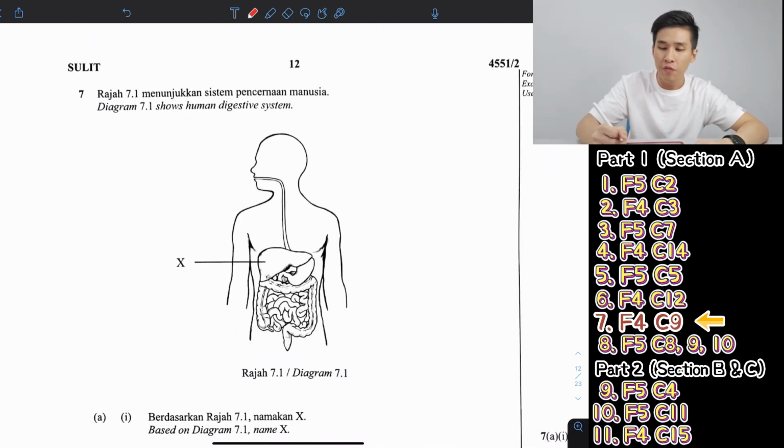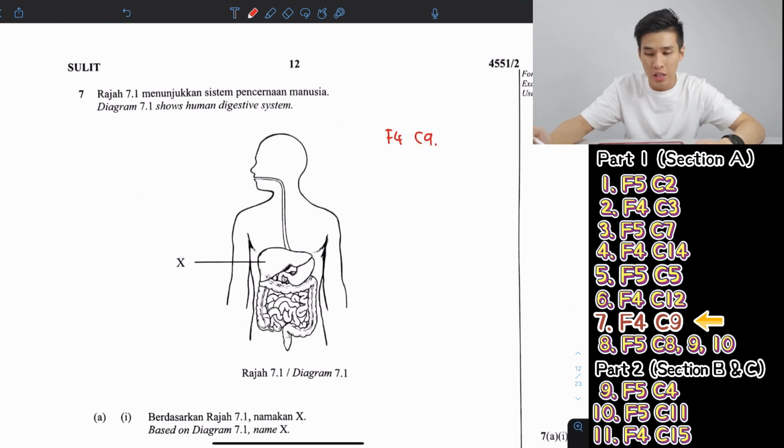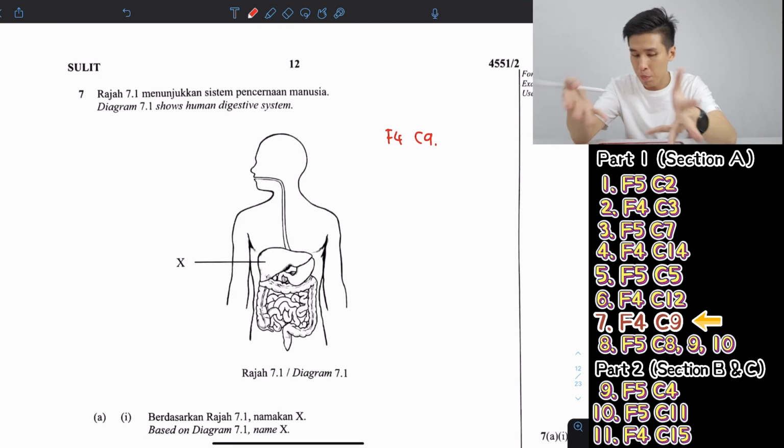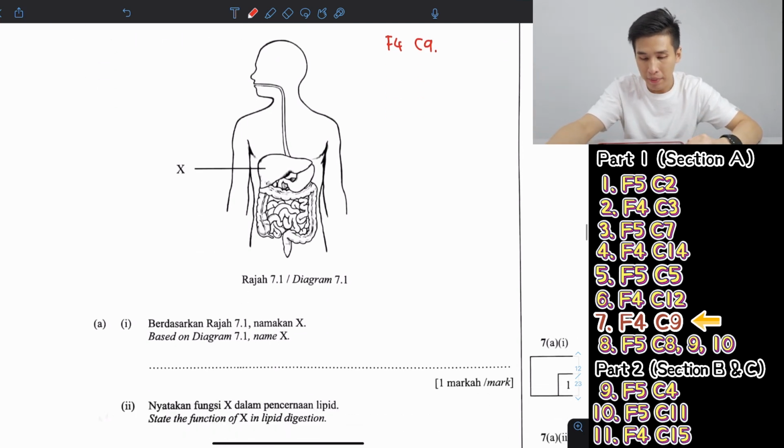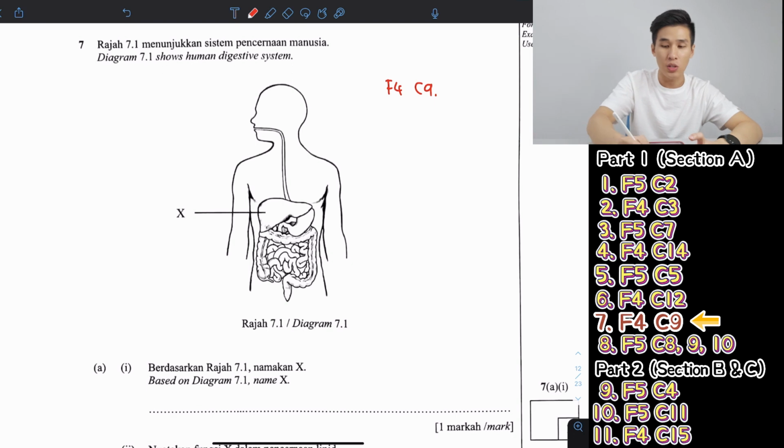Now question 7, Form 4, chapter 9. Now this nutrition and digestion question, 2 years didn't come out already, 2021, 2022, which I think this question more likely will come in essay. But never mind, we practice one structure here. Now based on 7.1, the digestive system.